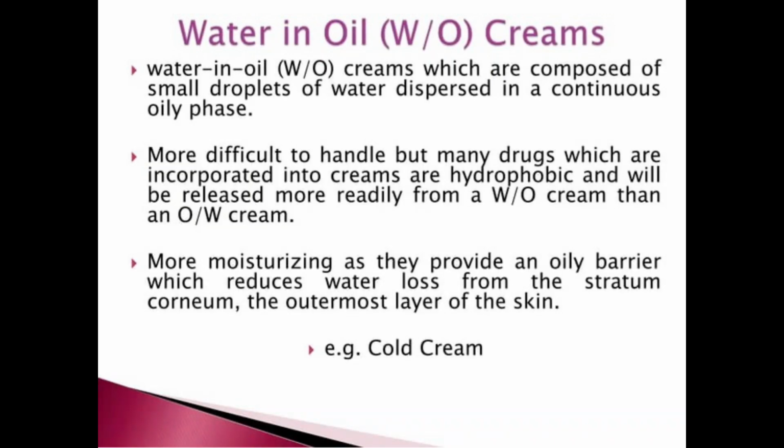Then the next point: they are more difficult to handle, but many drugs which are incorporated into creams are hydrophobic and will be released more readily from W/O creams than O/W creams. Then the next point: they are more moisturizing as they provide an oily barrier which reduces water loss from the stratum corneum, the outermost layer of skin. An example of water in oil creams is cold cream, which we use in the winter season for dryness of skin.